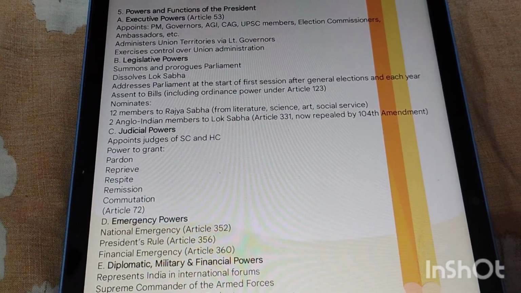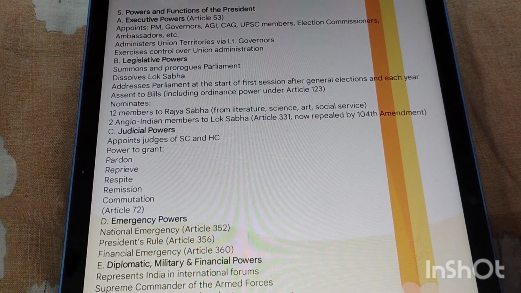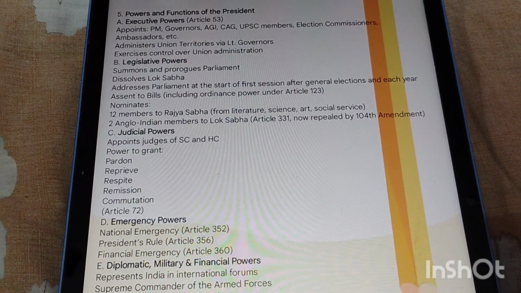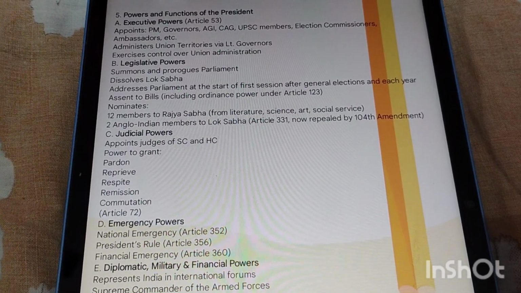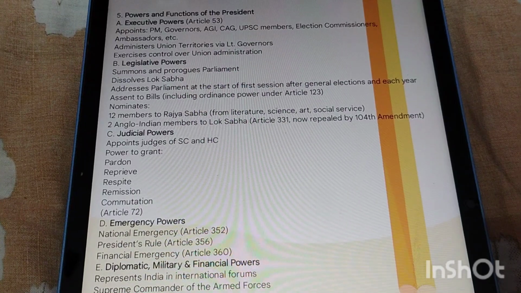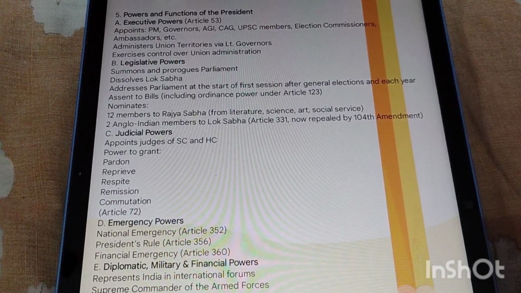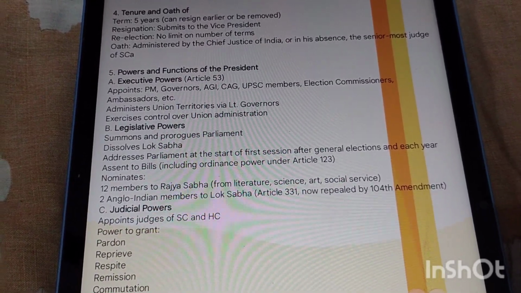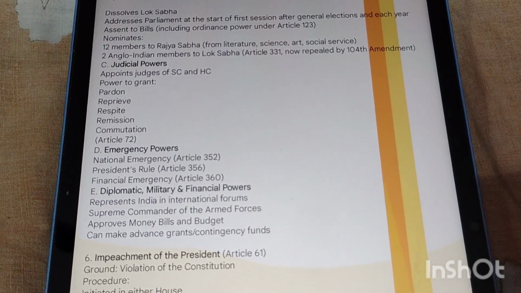Emergency powers are national emergency under Article 352, President's rule under Article 356 and financial emergency under Article 360. Emergency powers can be declared for national emergencies, for example the 1975 Emergency, and for financial emergencies and President's rule in states. President's rule means the state government is temporarily run by the central government if there is a failure of constitutional machinery.